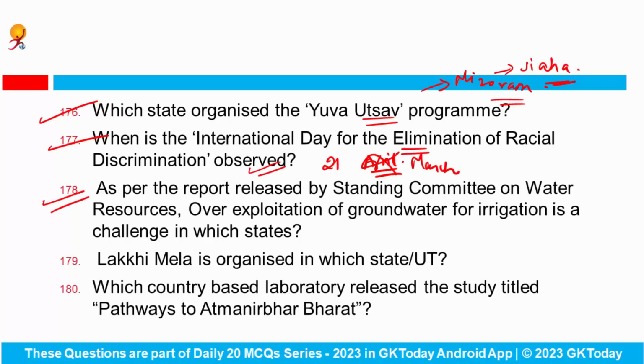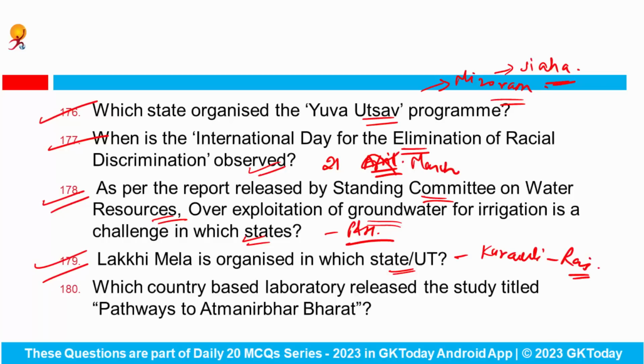As per the report released by the Standing Committee on Water Resources, overexploitation of groundwater for irrigation is a challenge in which Indian states? So, overexploitation of groundwater for irrigation has become a major challenge in Punjab and Haryana. Lakhi Mela is organized in which state or Union Territory? So, Lakhi Mela is organized in the Karauli district of Rajasthan state.